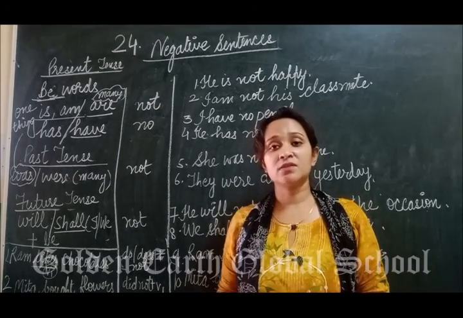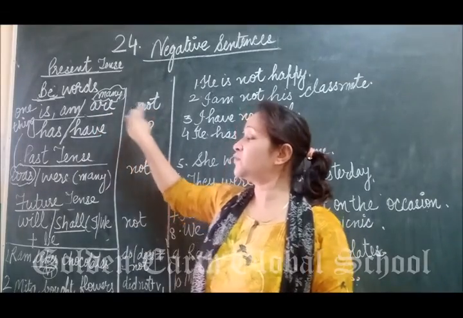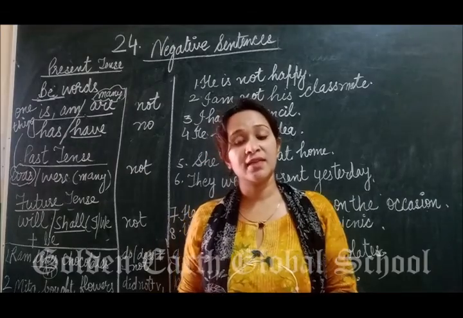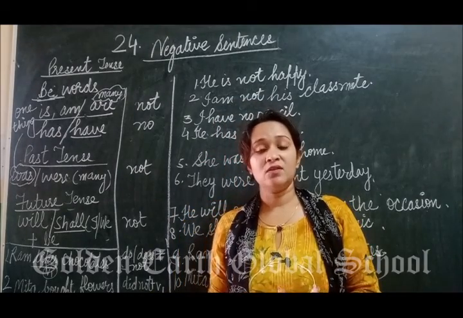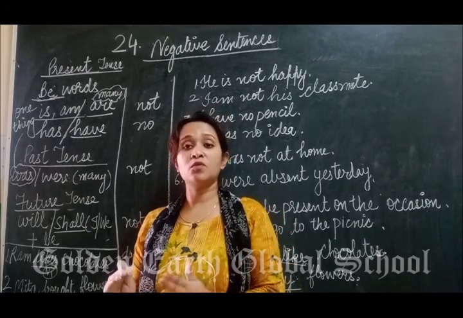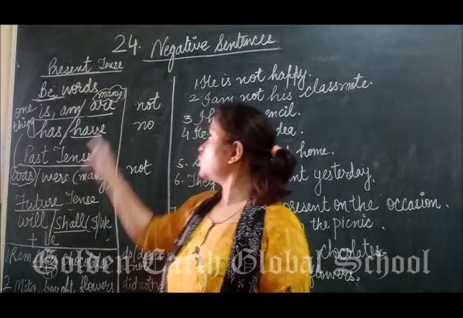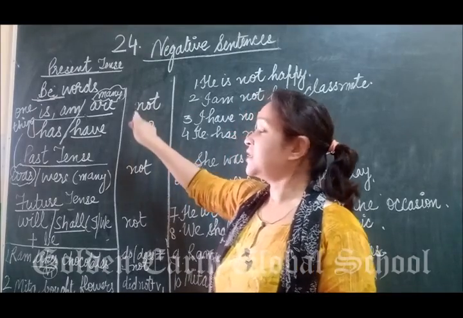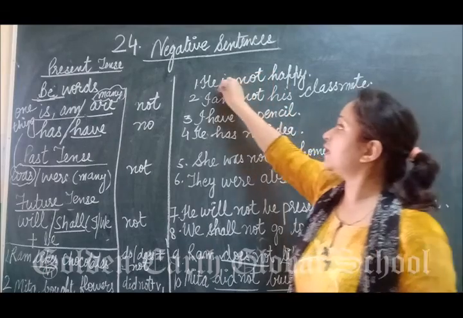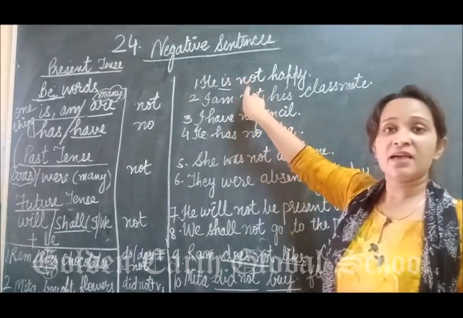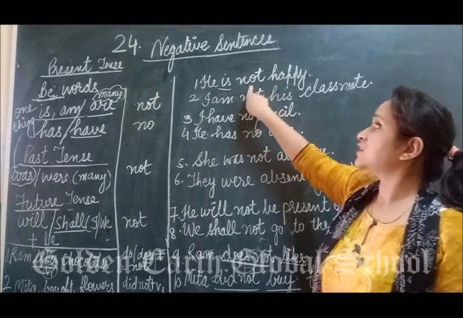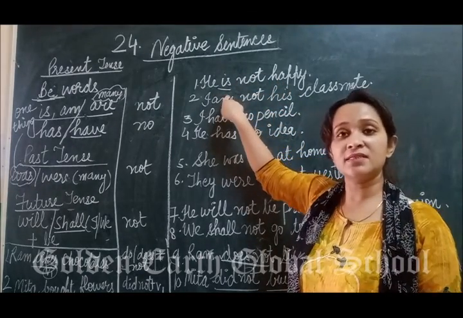So here we are going to discuss the use of not with helping verbs. As you know students, we use is with one thing, and we use are with the plural nouns when we talk about more than one person, place or thing. So we simply add not. Now let's take an example. He is not happy. So here the helping verb is is, and I have simply added not with he. He is not happy. Not with be verb, that is.